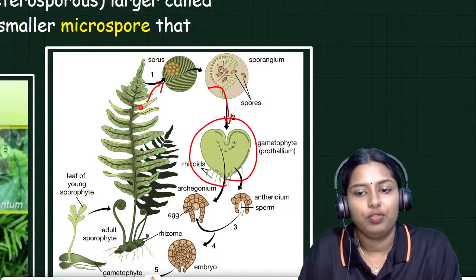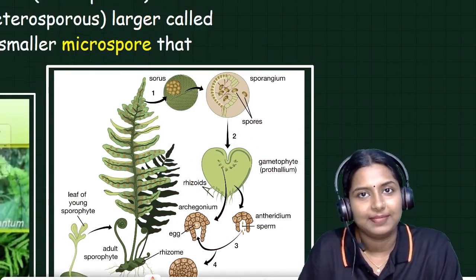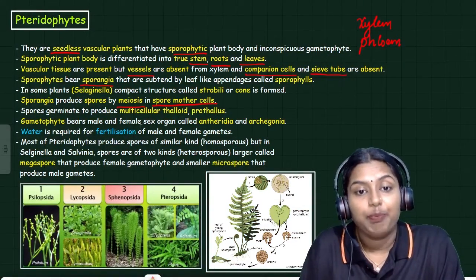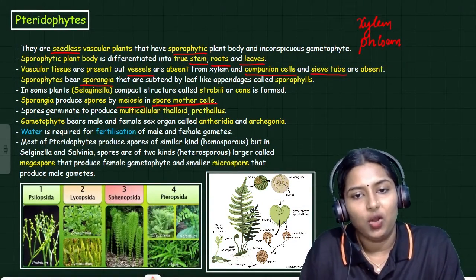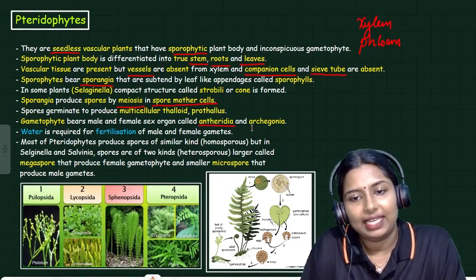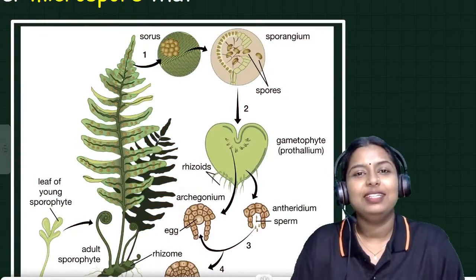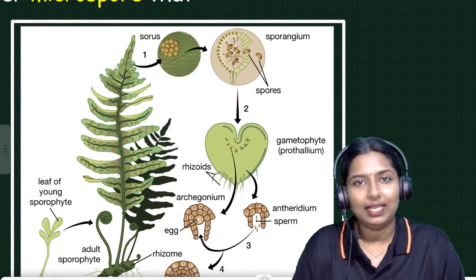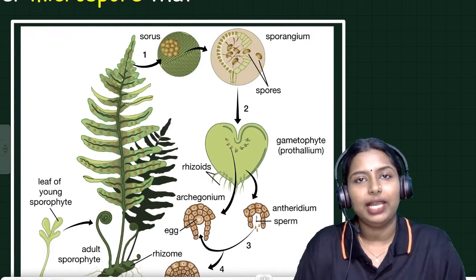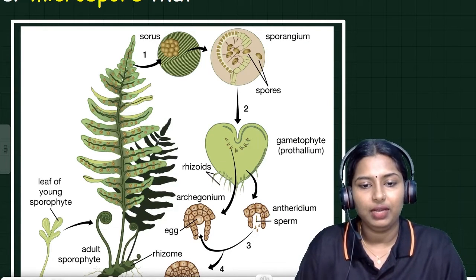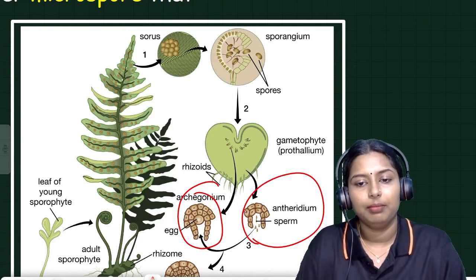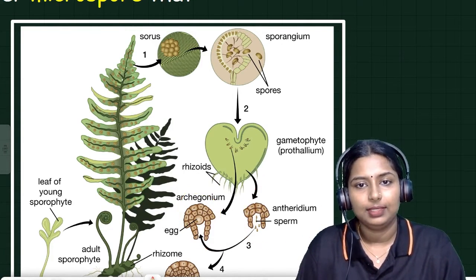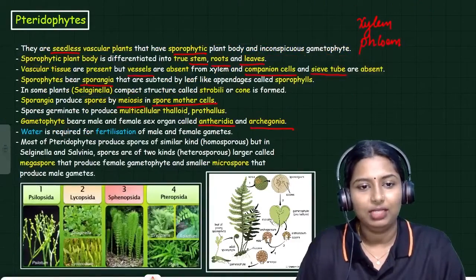Clear? The gametophyte bears male and female sex organs called antheridia and archegonia. The first one, archegonium, is the female one, and the second one, antheridium, is the male part. Clear? No doubt?